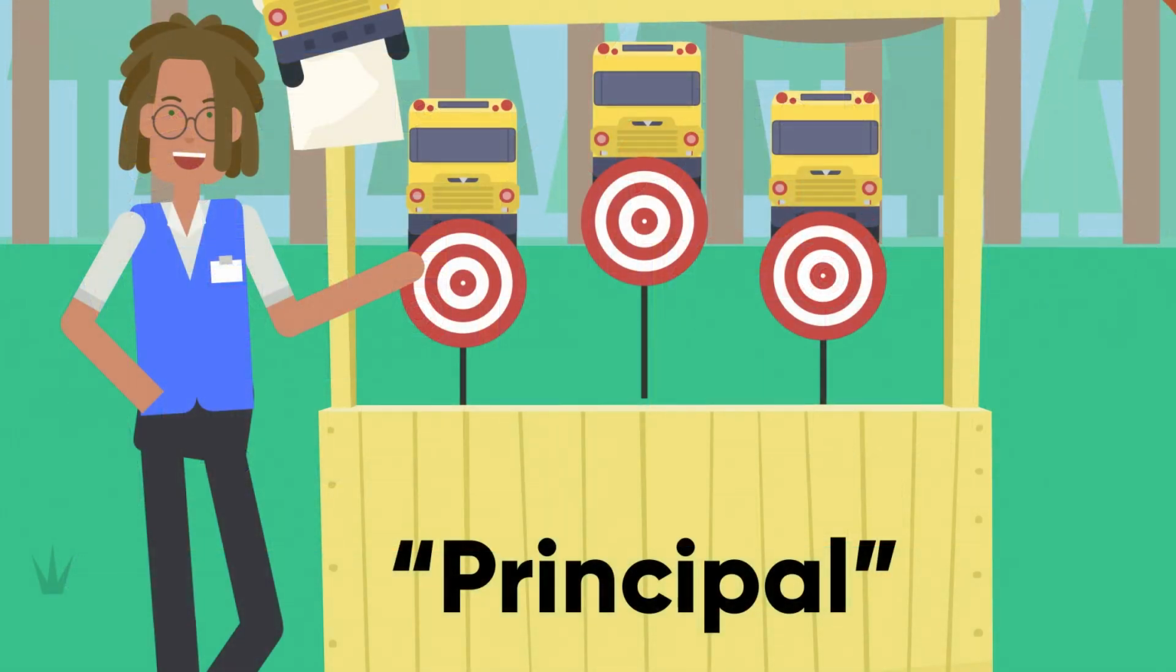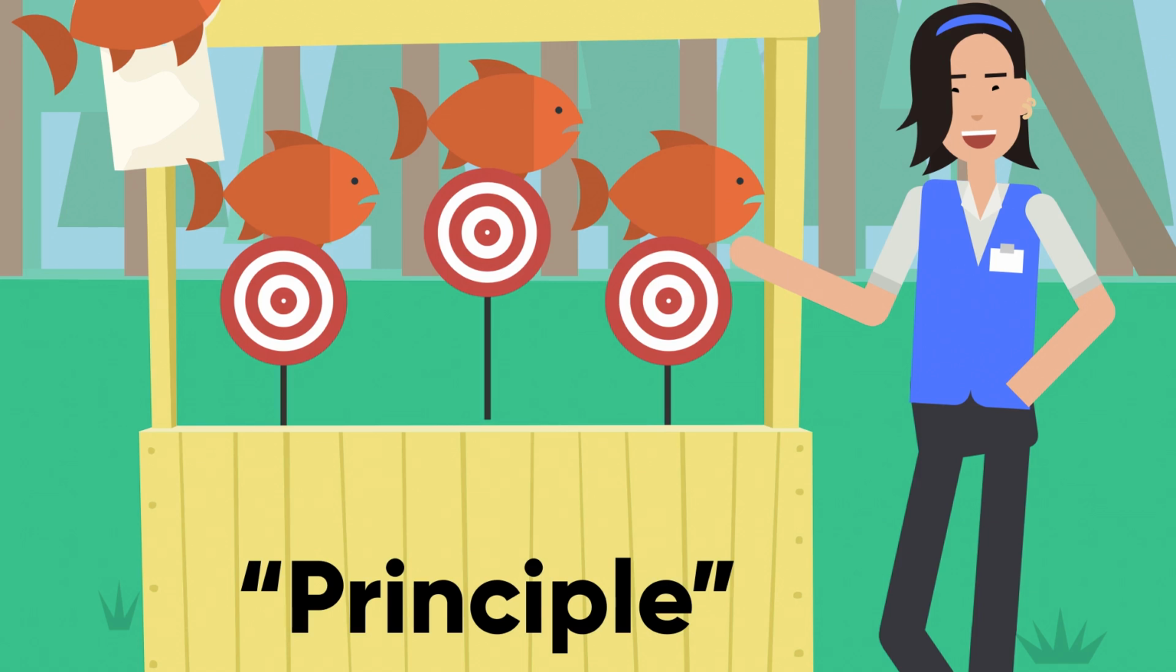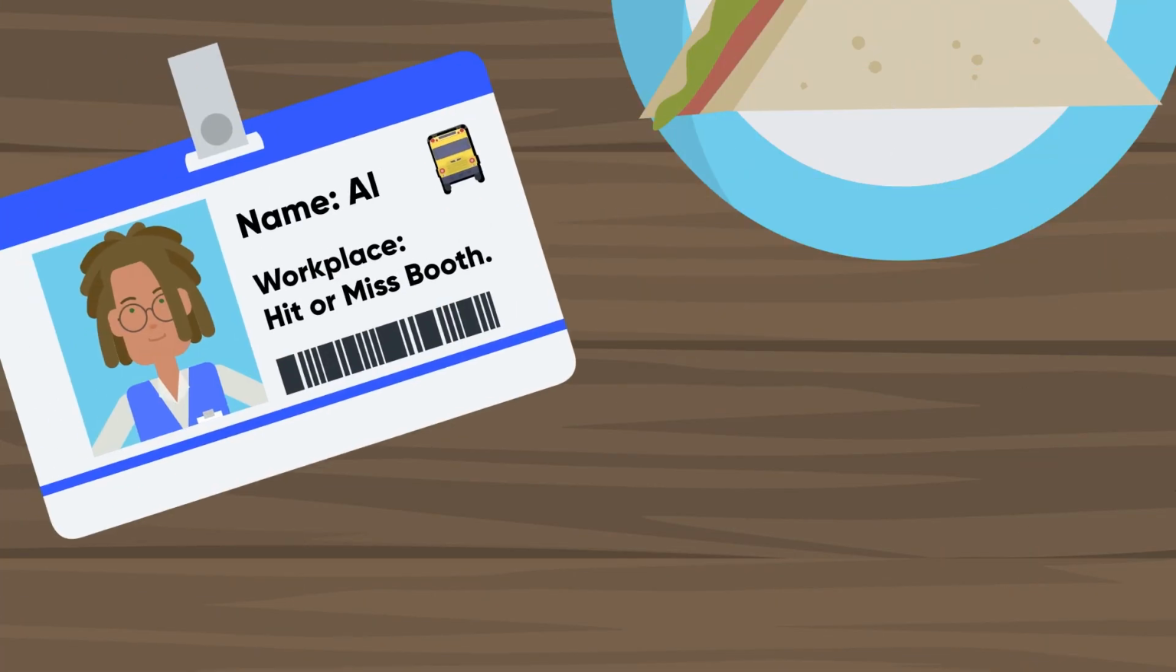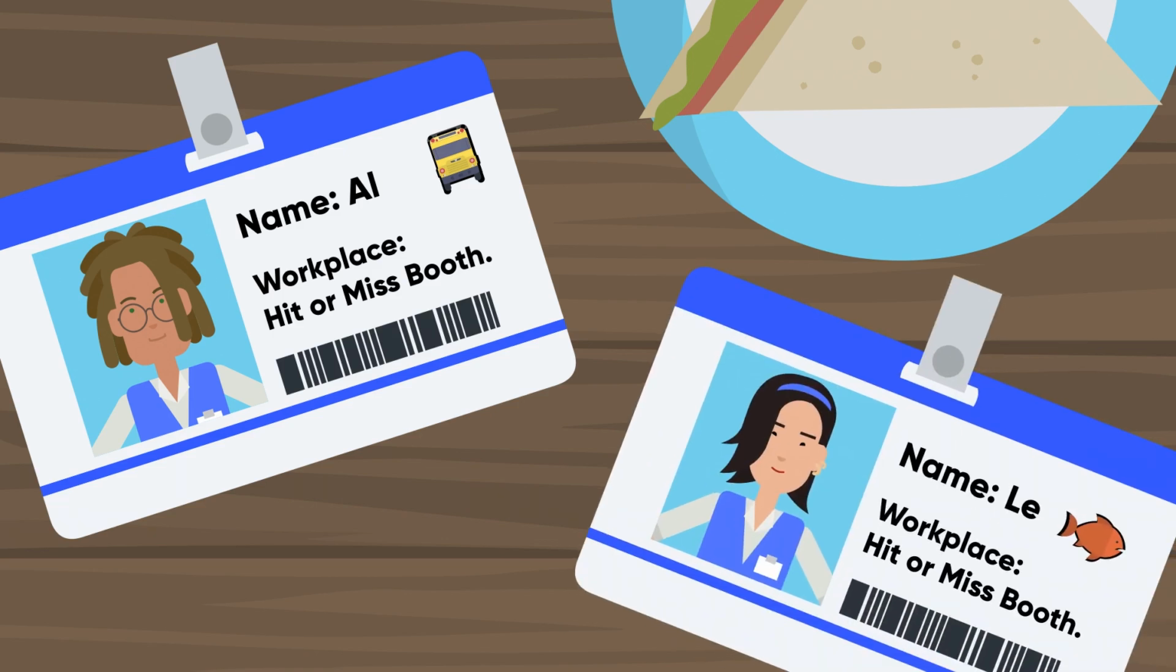Principal versus principle is another classic. Don't confuse school bosses with your beliefs. An easy way to remember the difference is principal ends with the name Al. Al is the boss, that's a school principal. And then the other, principle with an L-E, is your beliefs.